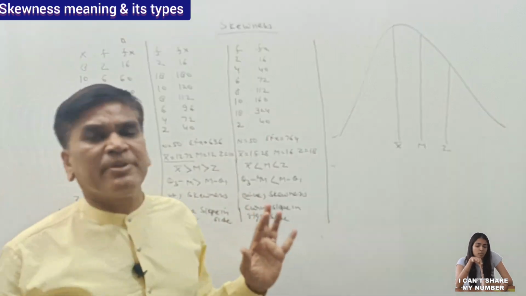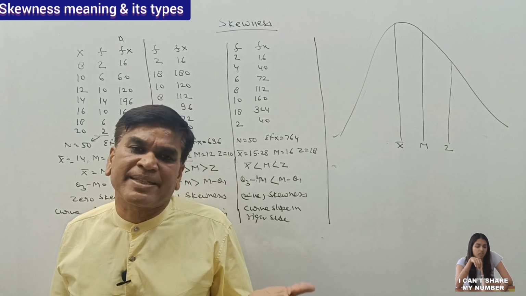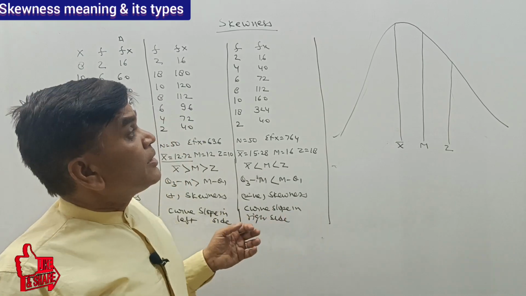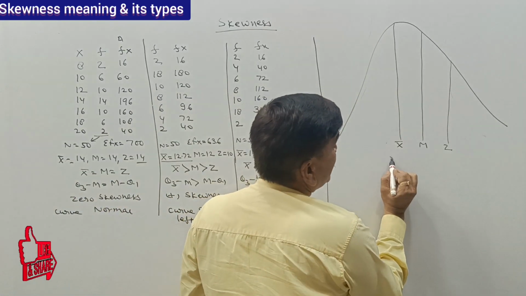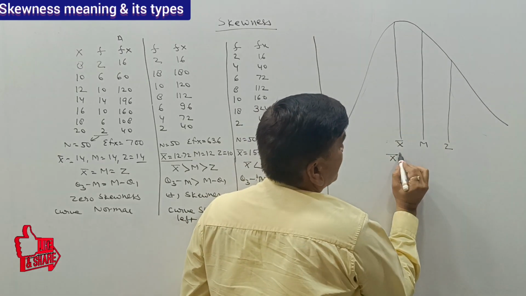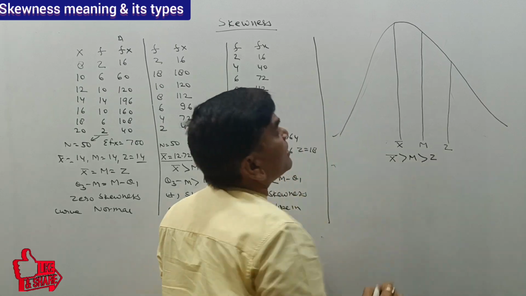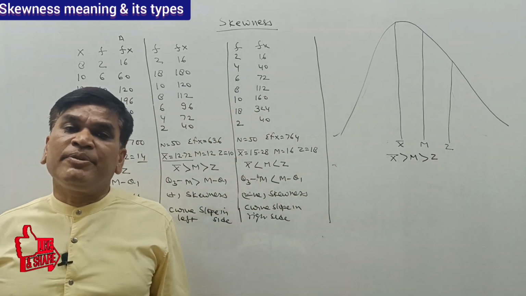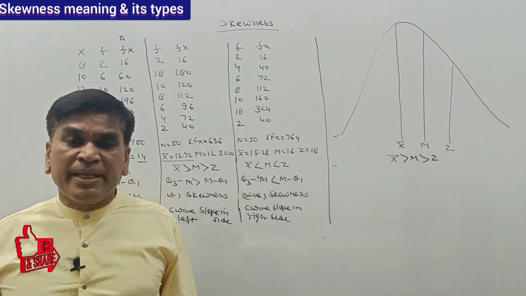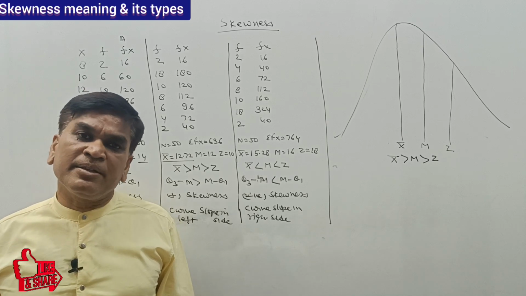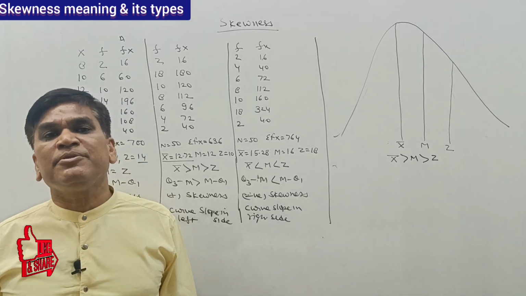We should not worry so much about the right side or left side. So here x bar is high, the median is somewhat less, and the mode is also less. Where the value of x bar is higher than the median and the median is higher than the mode, we will say it's positively skewed.